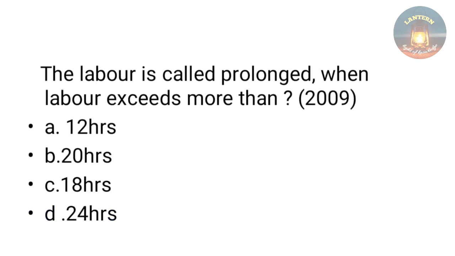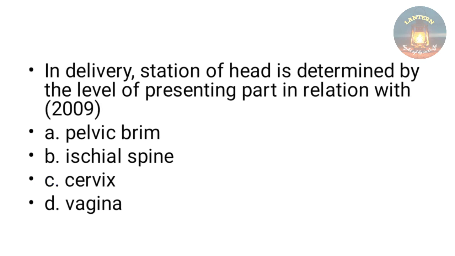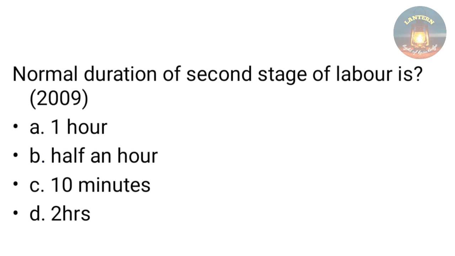The labor is called prolonged when labor exceeds more than 12 hours, 20 hours, 18 hours, 24 hours. Answer is 18 hours or more. In delivery, station of head is determined by the level of presenting part in relation with pelvic brim, ischial spine, cervix, vagina. The answer is ischial spine. So it is the reference area to consider the station of head. Normal duration of second stage of labor is 1 hour, half an hour, 10 minutes, 2 hours. The answer is 2 hours.